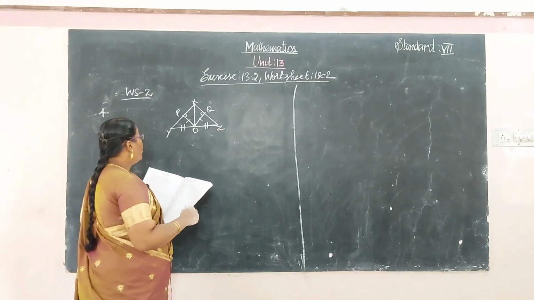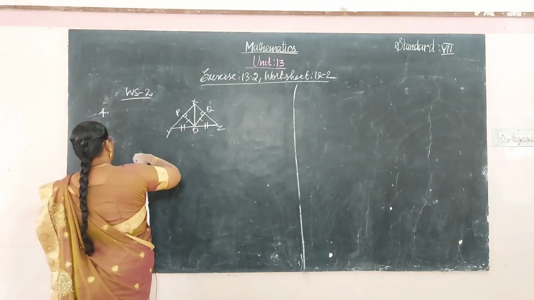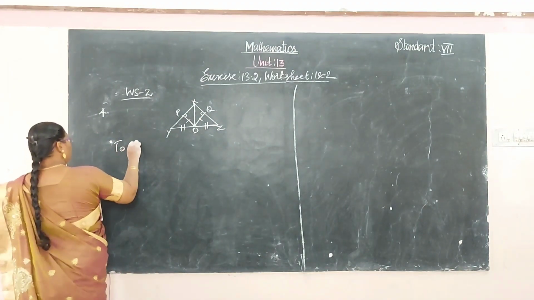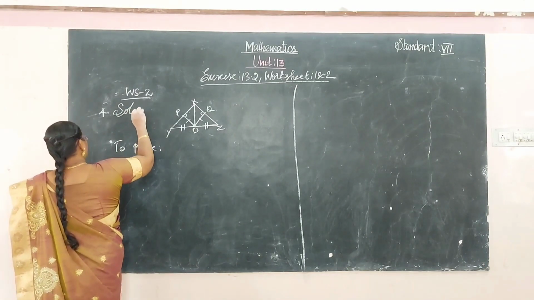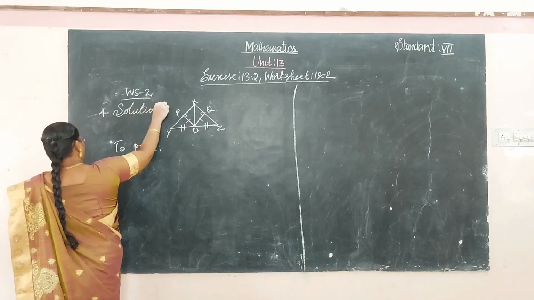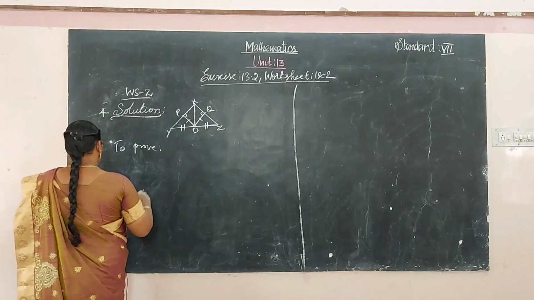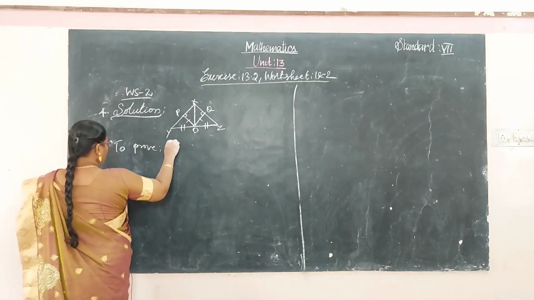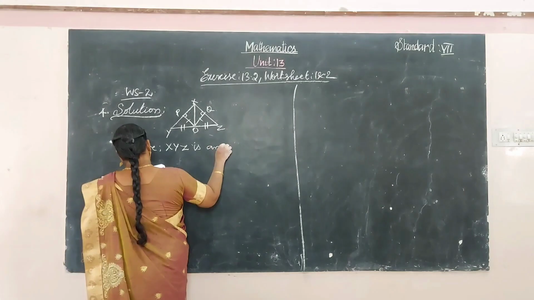Also, OP and OQ are equal. To prove XYZ is an isosceles triangle.